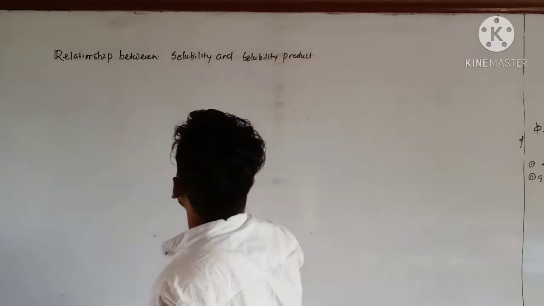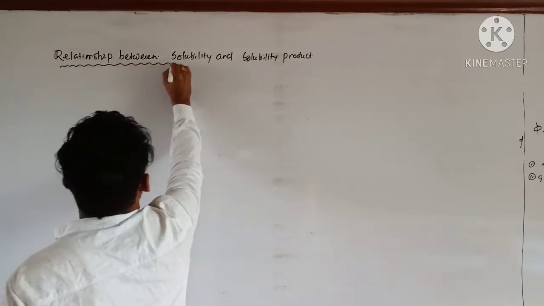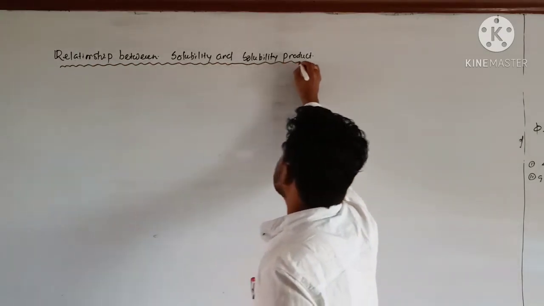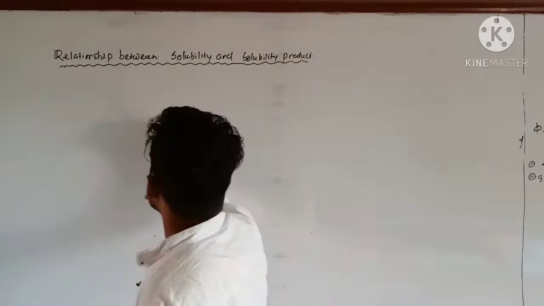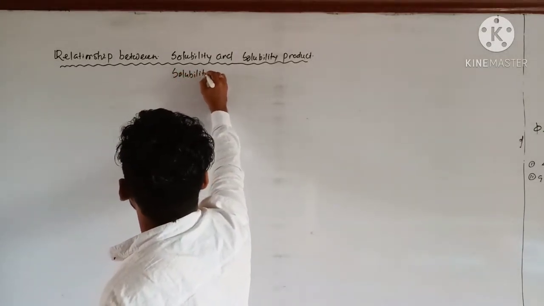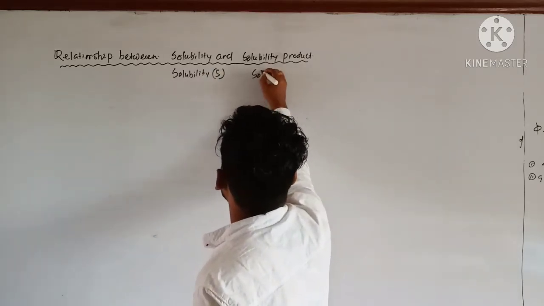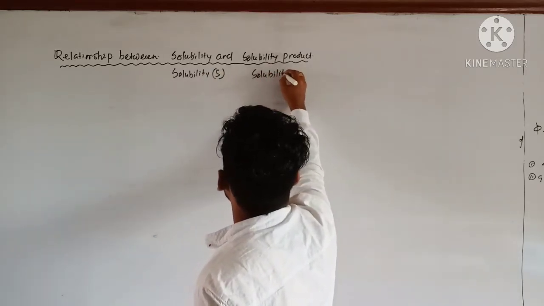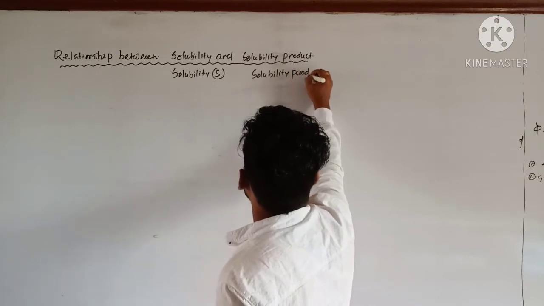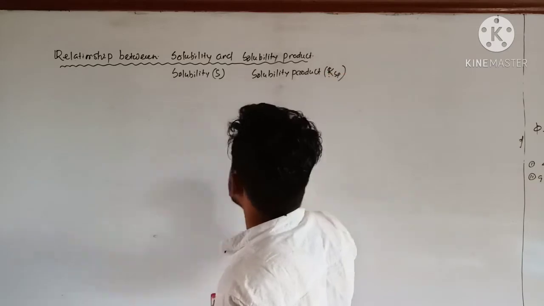Solubility is S, and solubility product is called Ksp. So solubility is S, solubility product is Ksp. Clear?